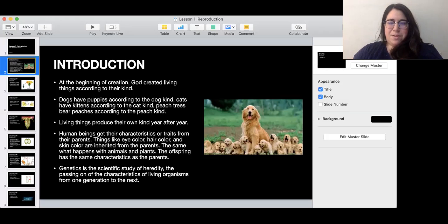And it's the same with humans. Humans have human babies. And we get our characteristics or traits from our parents, like eye color or hair color or skin color. We inherit it from our parents. And the same happens with plants and animals. So the offspring, like the babies, have the same characteristics as the parents. Genetics is the scientific study of heredity. So it's the passing on of characteristics of one living organism to the next generation.